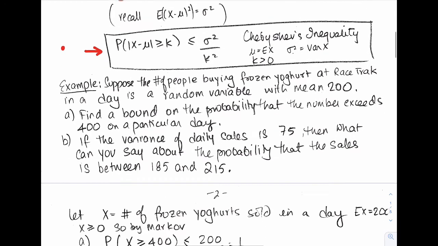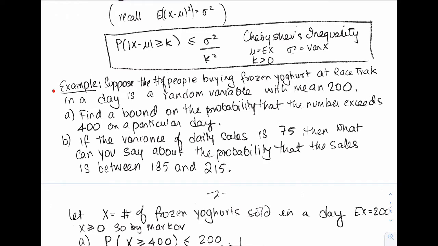Okay, so let's take a look at an example over here now. Suppose the number of people buying frozen yogurt at a racetrack in a day is a random variable with mean 200. Find a bound on the probability that the number exceeds 400 on a particular day. If the variance of the daily sales is 75, then what can you say about the probability that the sales are between 185 and 215? Okay, so take a look.